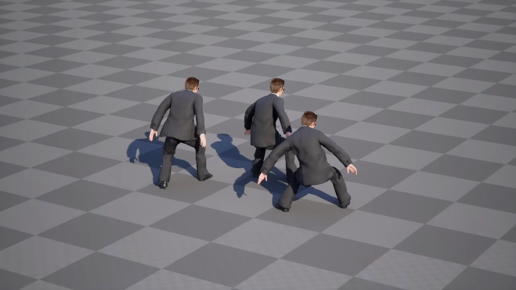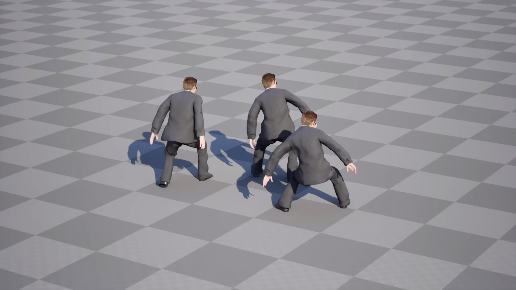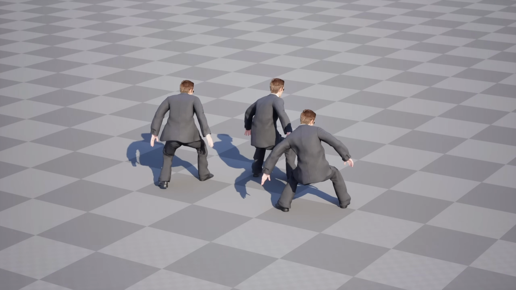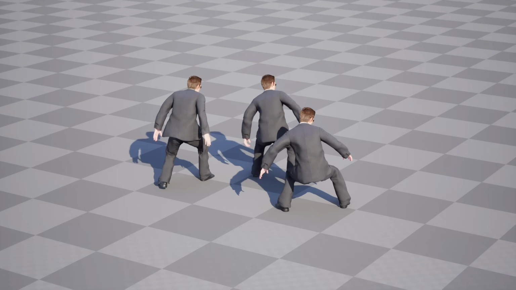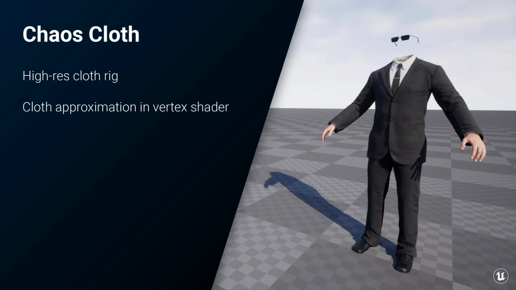But we found that farther from the camera, an approximation of the simulation done in the vertex shader was more effective visually, since the lower LODs had less detail in the model. Plus, it was more efficient. So we set it up so we could blend dynamically between the two as needed, which was a great approach because we could adjust the blend on the fly and avoid any discontinuities as the agents moved around the scene.